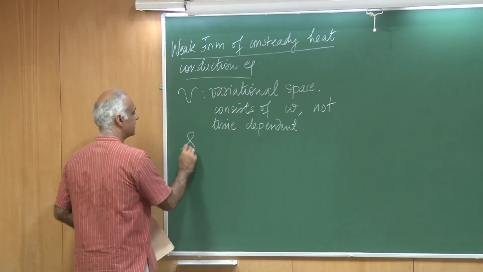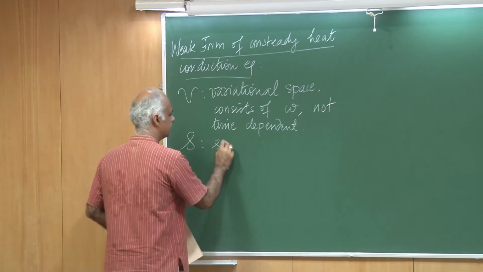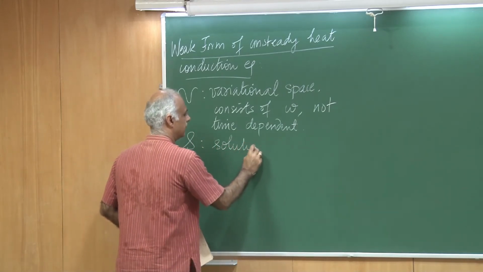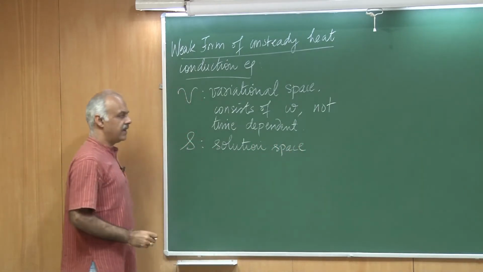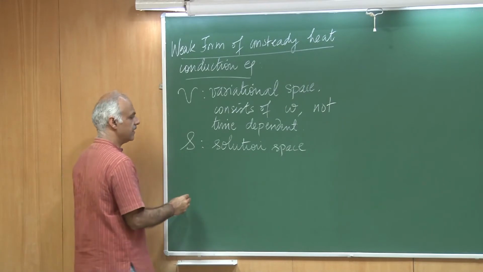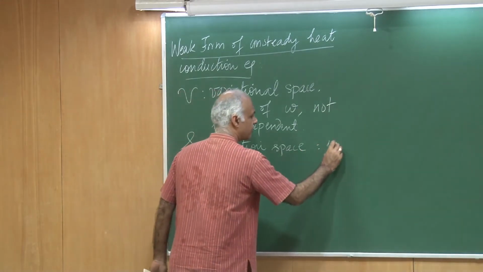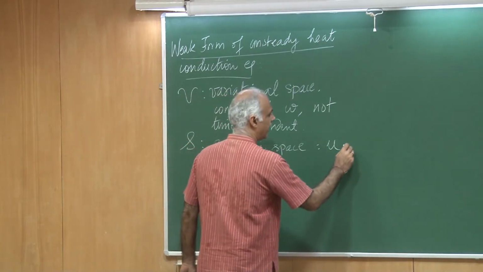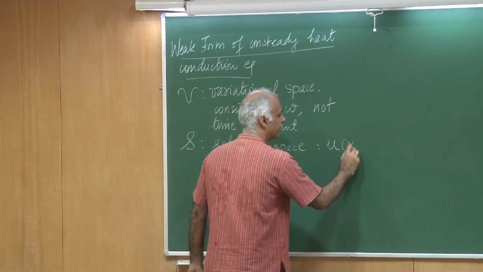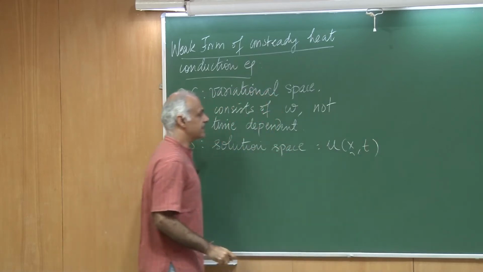Similarly, let S be the solution space. And in fact, what we will say is that the solution space consists of these functions u, but u's are time dependent. So, if you remember, they depend on x and t.